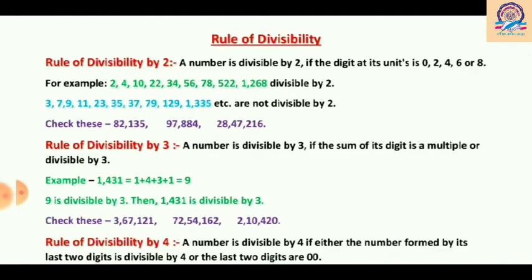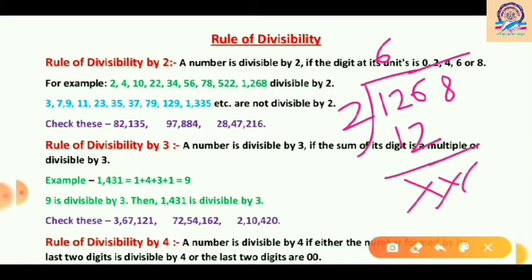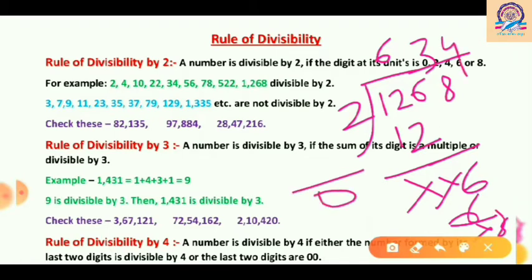Actually, in the long division method, for example, if we take 1268 and divide it by 2, it will be such a long process. 2 6s are 12, then the remainder is 0. Now bring down 6, then 2 3s are 6, then cross it, then bring down 8, then 2 4s are 8, and the remainder is 0 at last. It is just a long process. It may take more time to know whether 1268 is divisible by 2 or not.